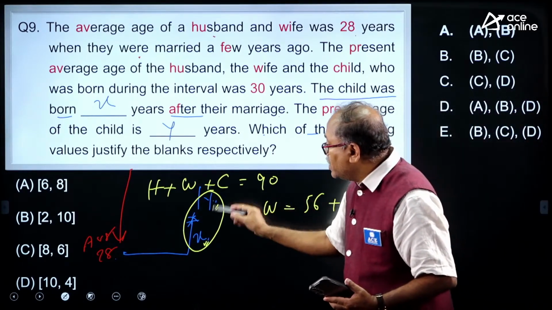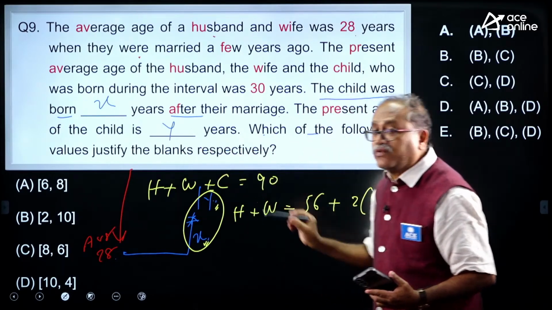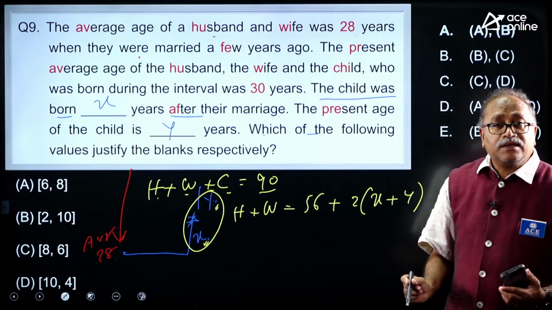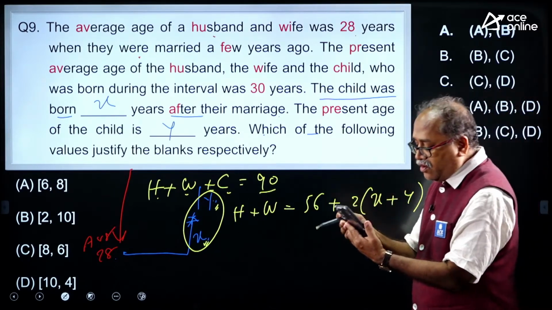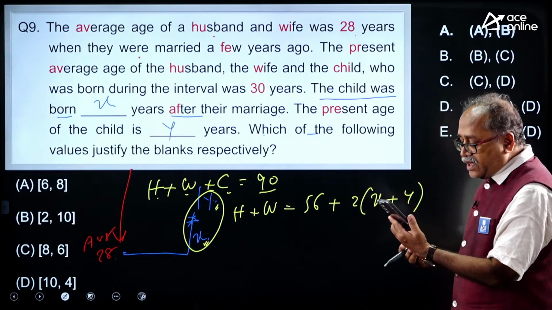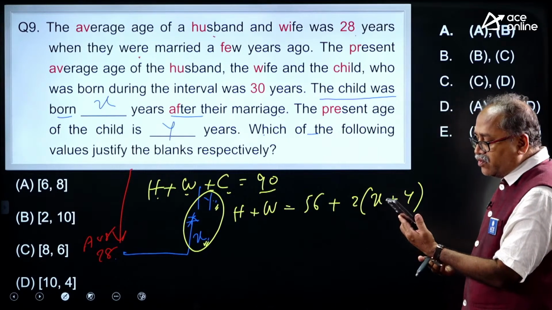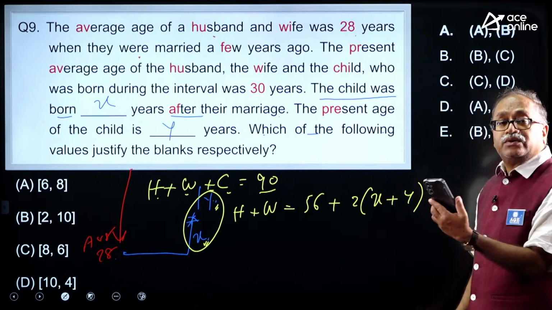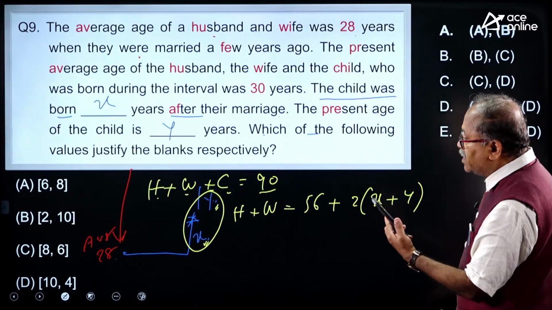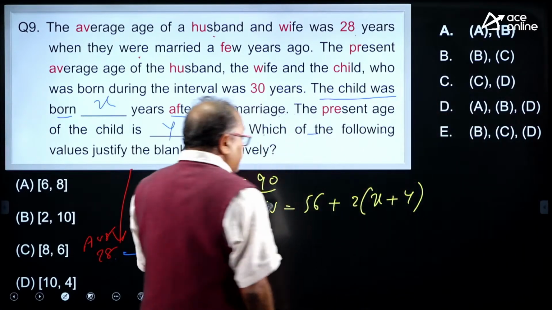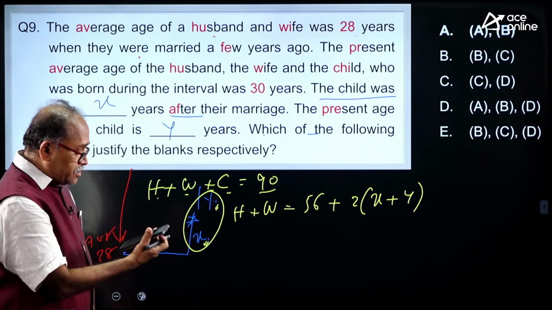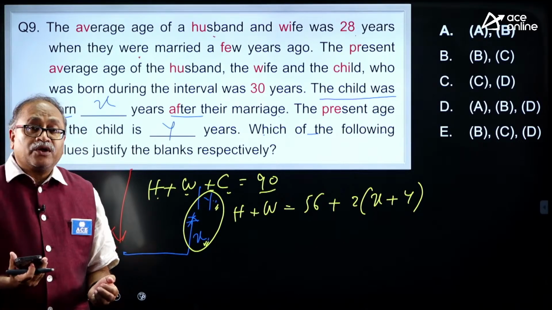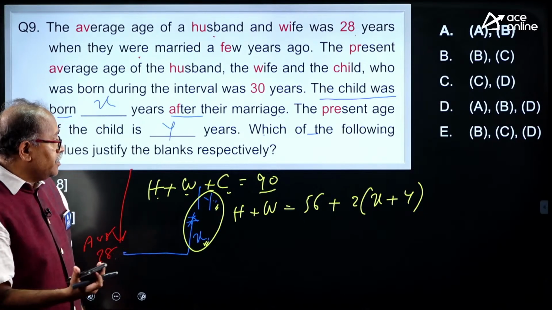You are asked what values of x and y satisfy, given that the husband, wife and child total age is 90. Come on. Narasimha Rao, you are saying option A. Narasimha Rao was so quick to answer the question. Option A, if it is right my dear friend, then you are marvelous. I salute you my dear friend, Mr. Narasimha Rao.